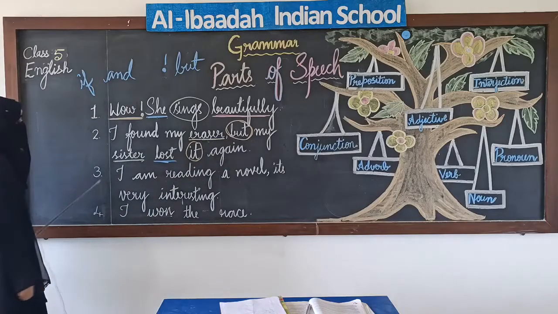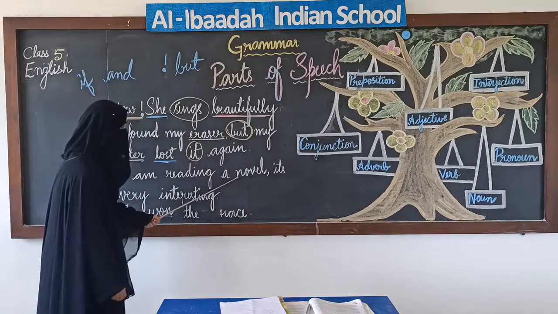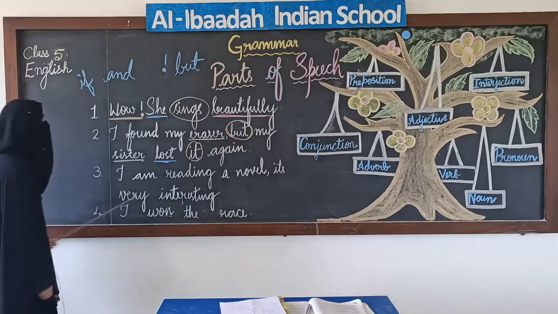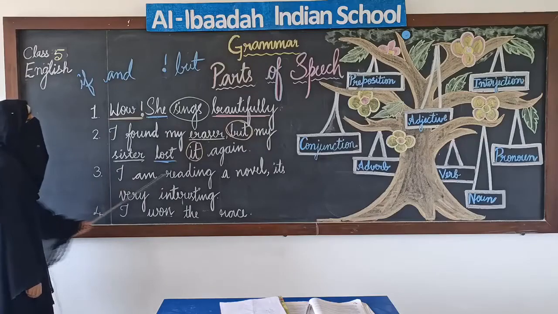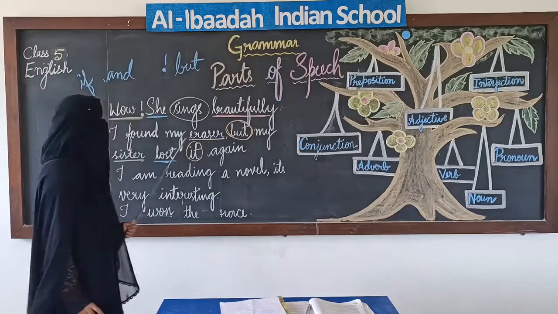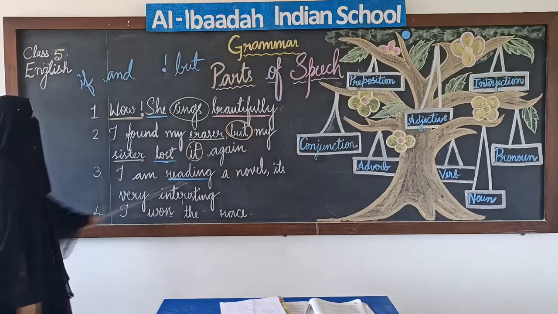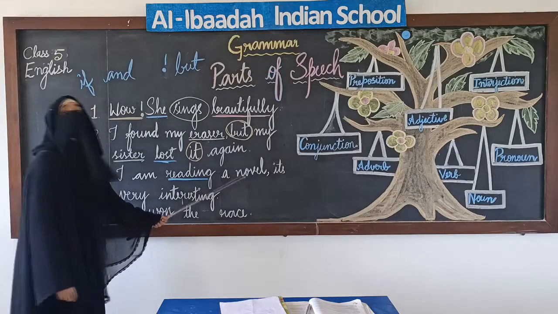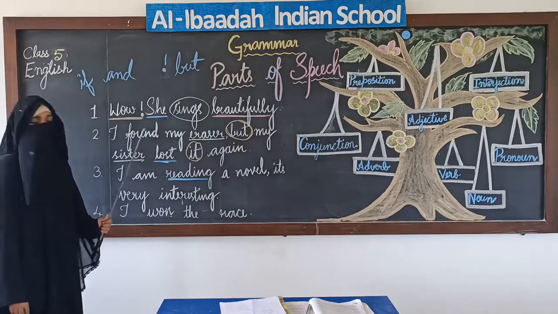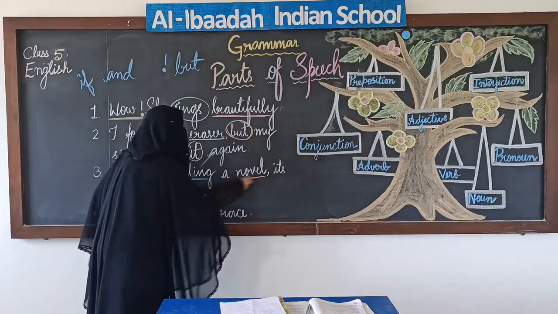We'll go to the next sentence. I am reading a novel. It's very interesting. I am reading. Reading is an action word. So it's a verb. A novel. Novel is a name. It's a naming word. So it's a noun.